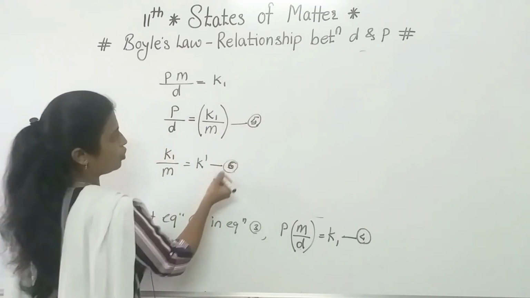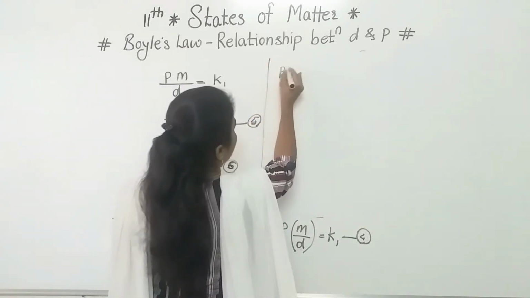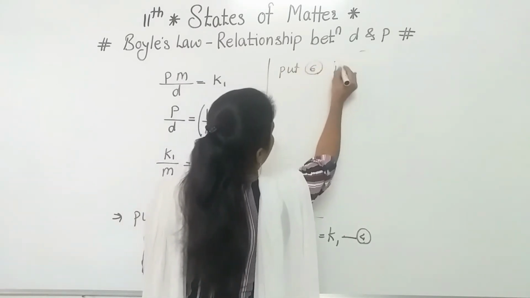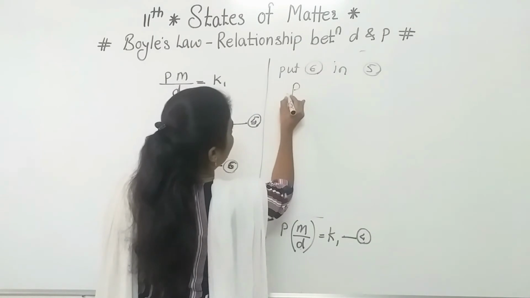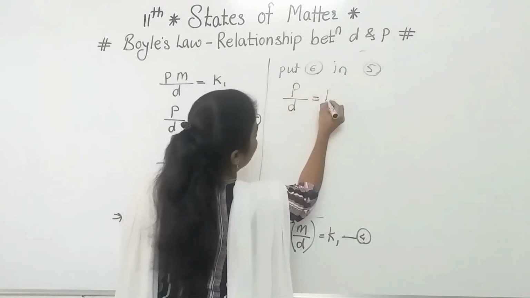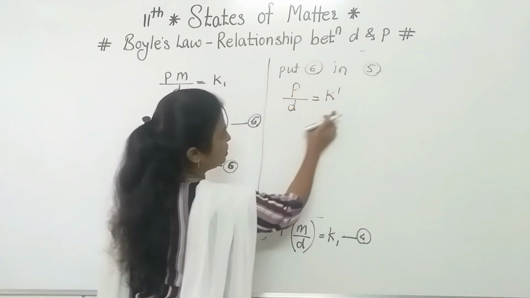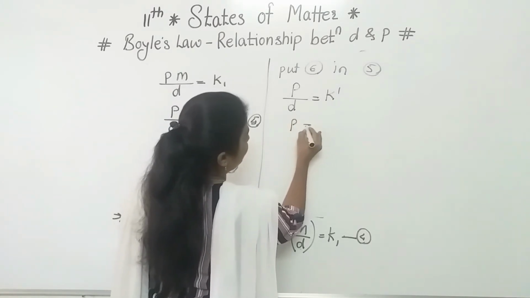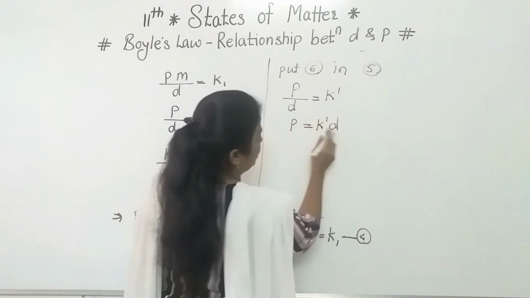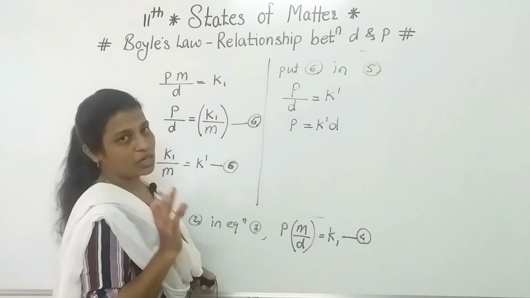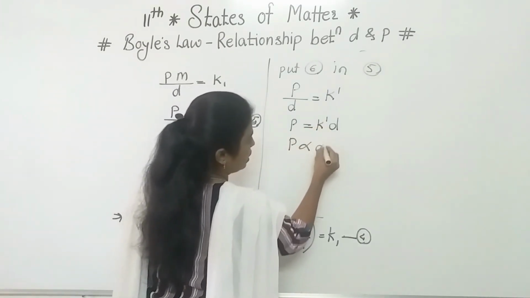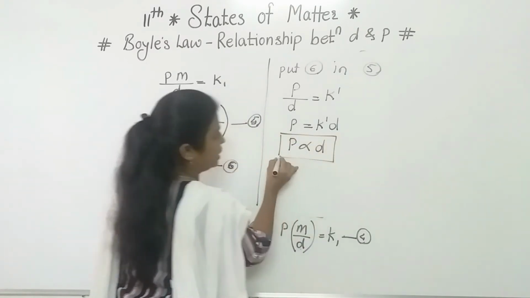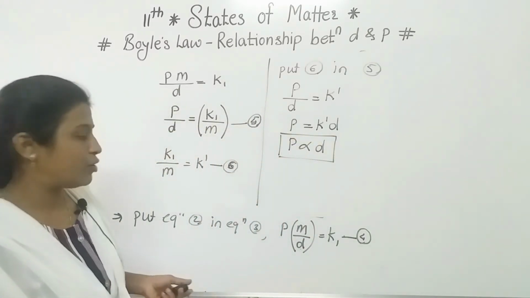So in this way, what we are going to do here, put equation 6 in 5. Then what we will get? We will get here P by D is equal to K dash. If we are shifting that D to the other side, then P is equal to K dash D. K dash is the proportionality constant. So if we remove that constant, then P is directly proportional to D.